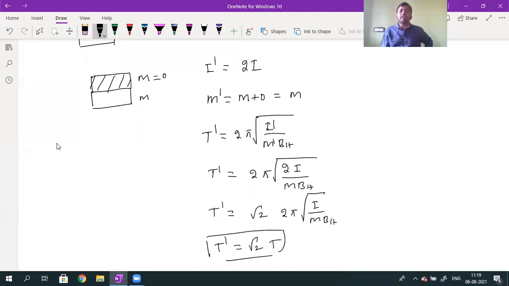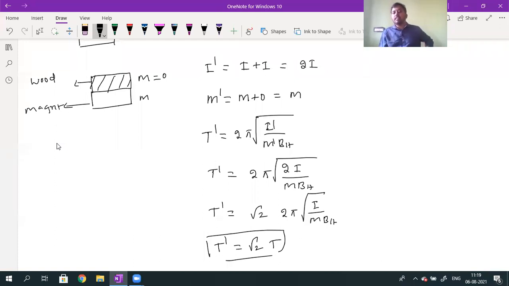The magnetic moment will be of the bar magnet, and this is of the wood. Since the wood's magnetic moment value will be 0. Okay, Nara, but the moment of inertia will be added. The moment of inertia of the system: the total moment of inertia is the sum of the moment of inertia of the bar magnet and the moment of inertia of the wood. So the total moment of inertia will be given by 2.